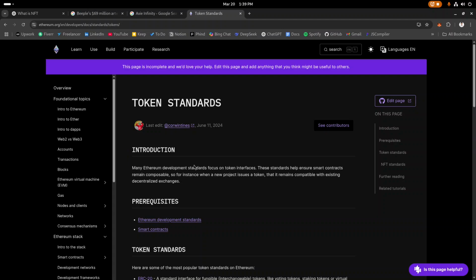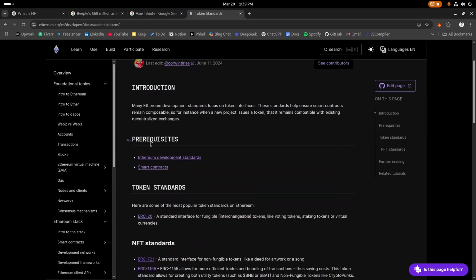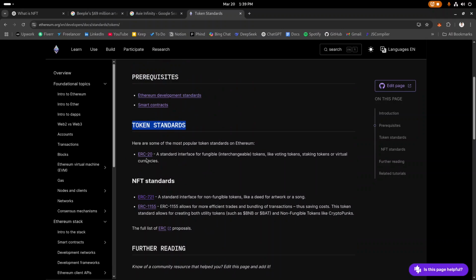In the Ethereum blockchain, there are some token standards. If you visit this page, you can read more about tokens, introduction, prerequisites, token standards. There are some common token standards such as ERC20, which is a fungible token, and ERC721, that is NFT, a standard interface for non-fungible tokens like a deed for artwork or a song.